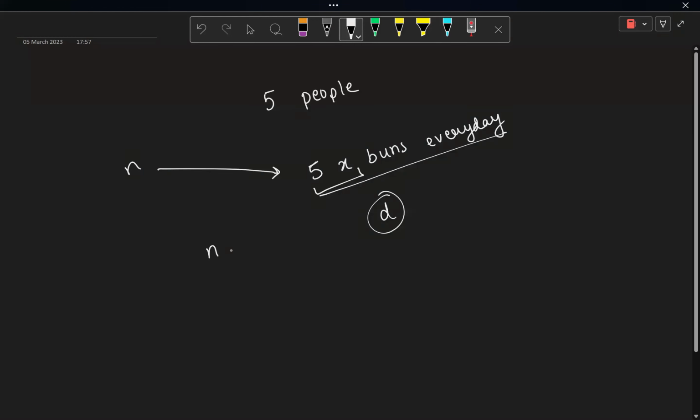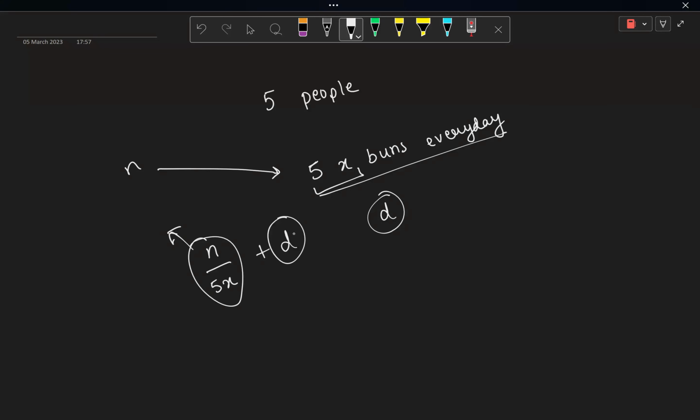So we just need to find out N by 5X to find out for how many days the family members can eat buns, plus D for the number of days the family members would be able to live without buns. This would tell us for how many days the family would be able to survive. This is also something very simple, so I think that most of you would have already solved it. Is there anybody having any doubt in the first two problems?